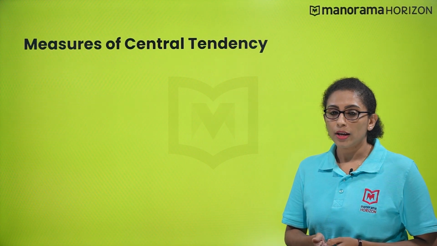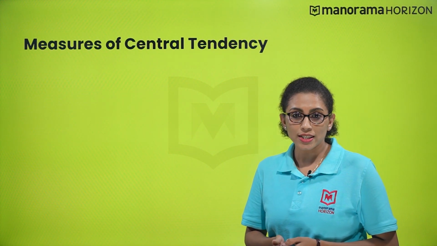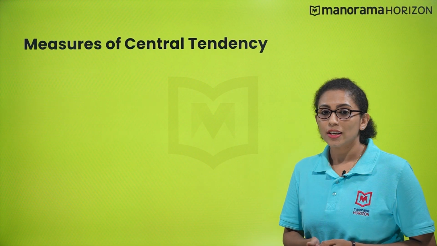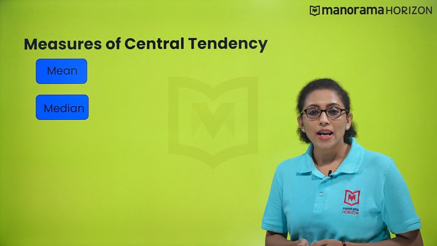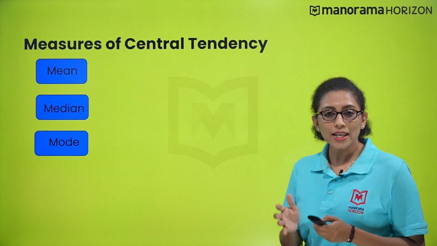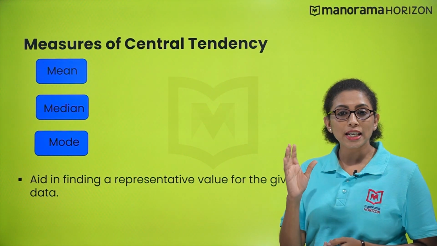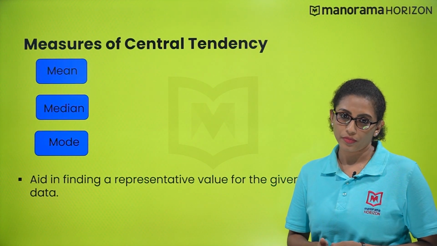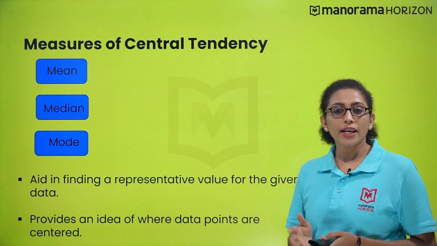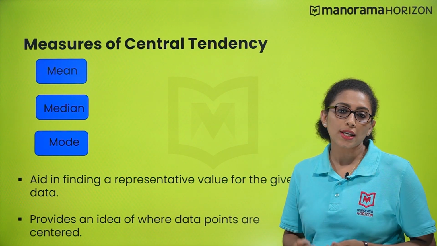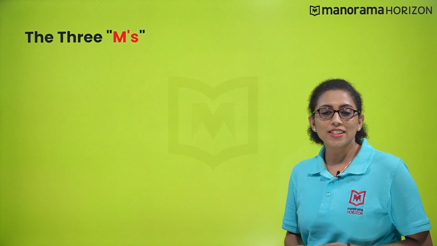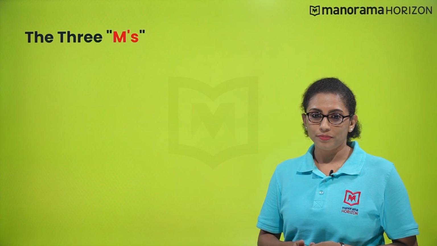So, for that, one must know the various methods of representing the data. Now, do you remember the various measures of central tendency? The 3 M's? Mean, median and mode. These measures of central tendency aid in finding a representative value for the given data. It also gives an idea of where the data points are centered. Let's discuss the 3 M's one by one.